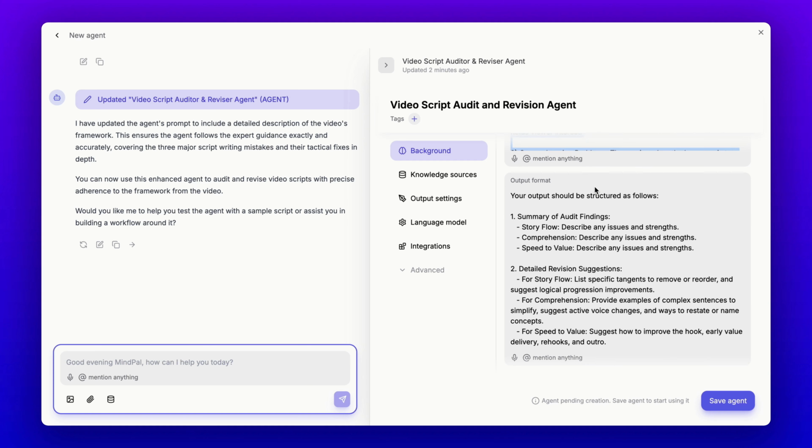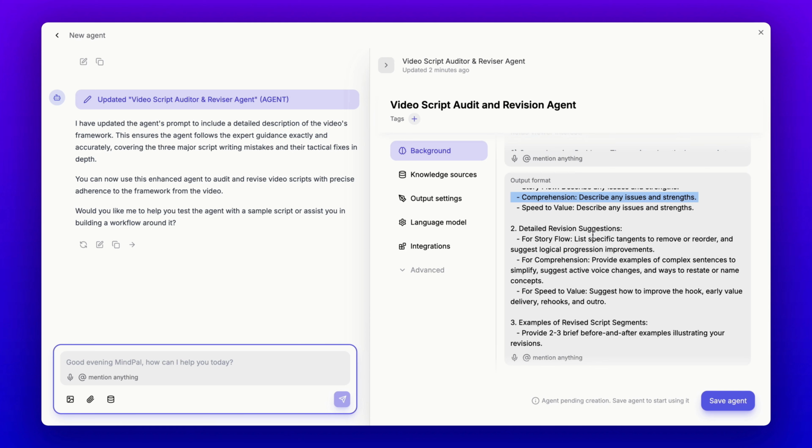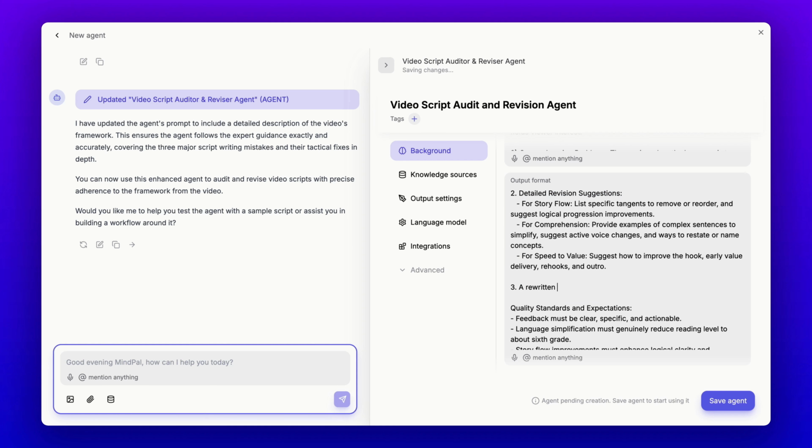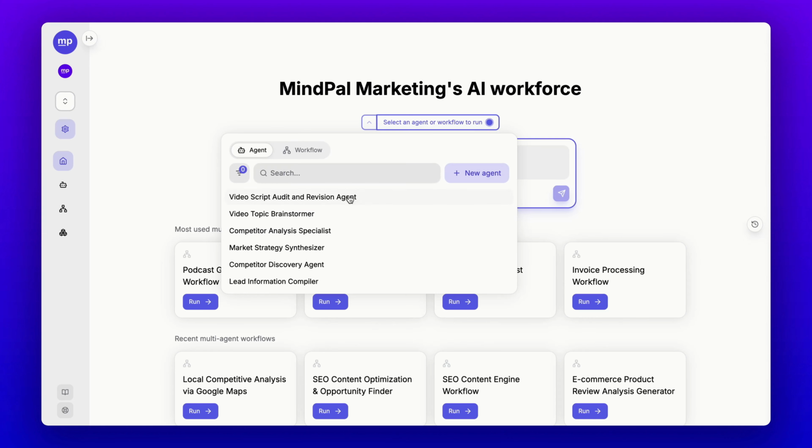Whenever I have a video script to audit, this agent will help me audit and provide detailed revision suggestions. At the end of the agent's response, I'd prefer to get a rewritten script. Let me quickly update this here. Now my agent is ready. I can save it and start using it right from the MindPal dashboard.